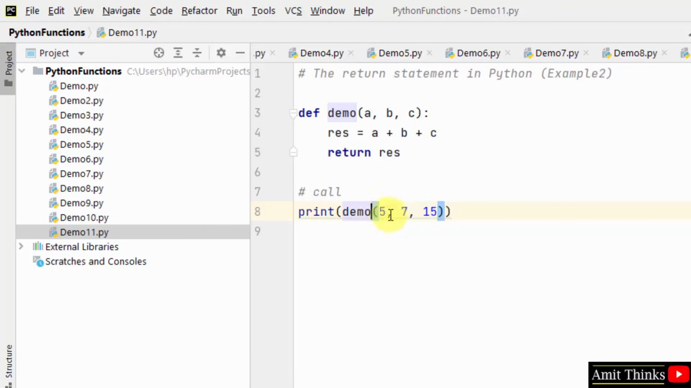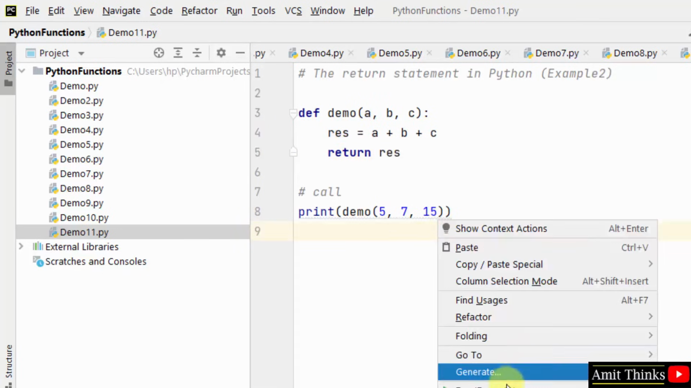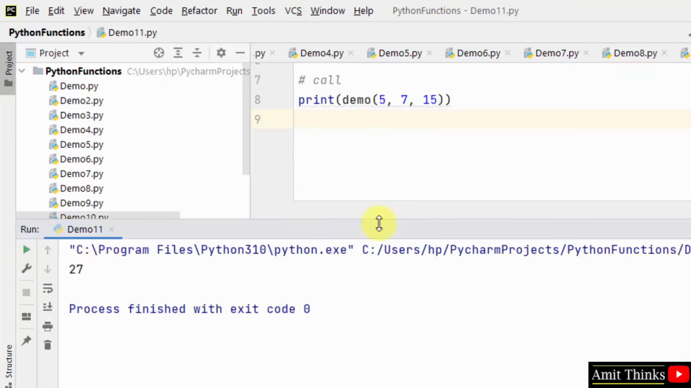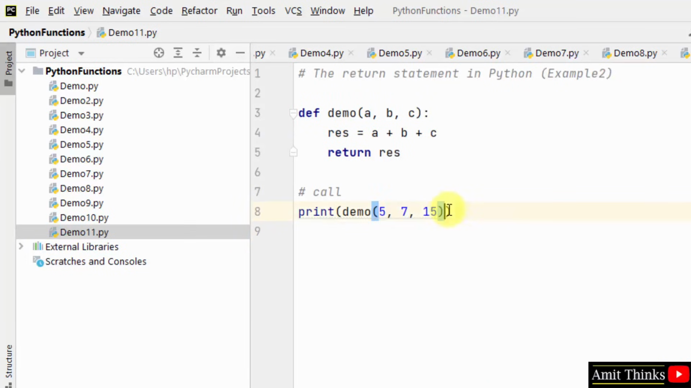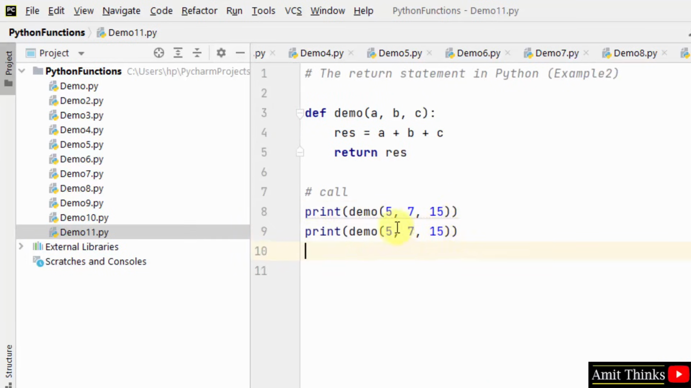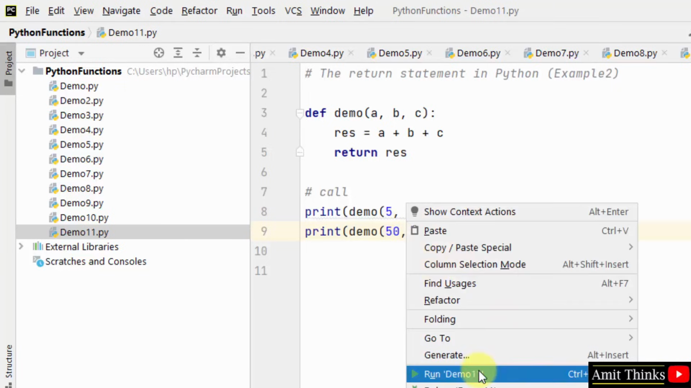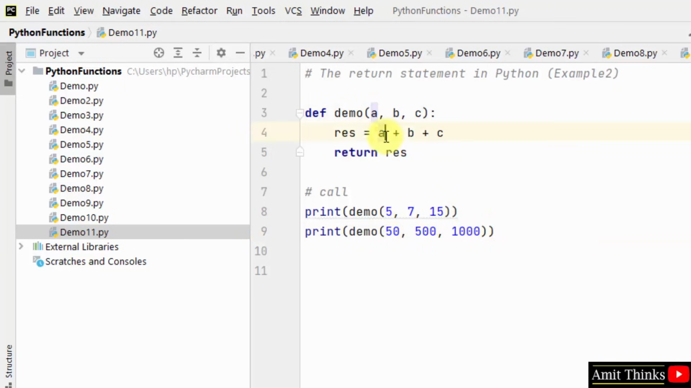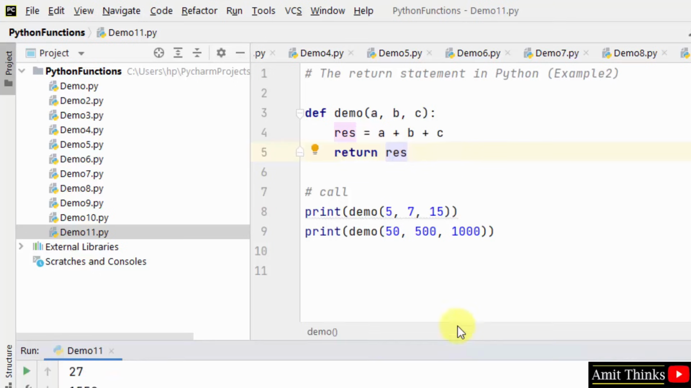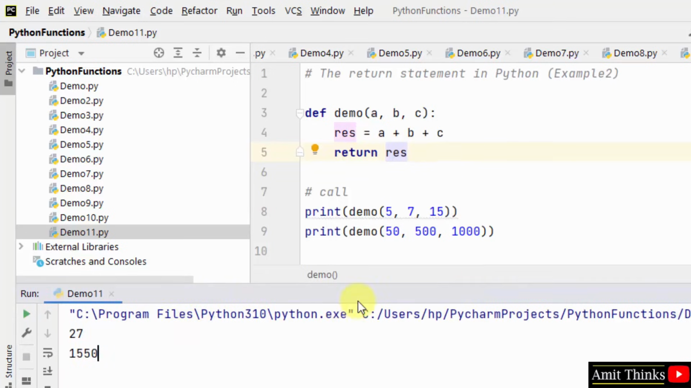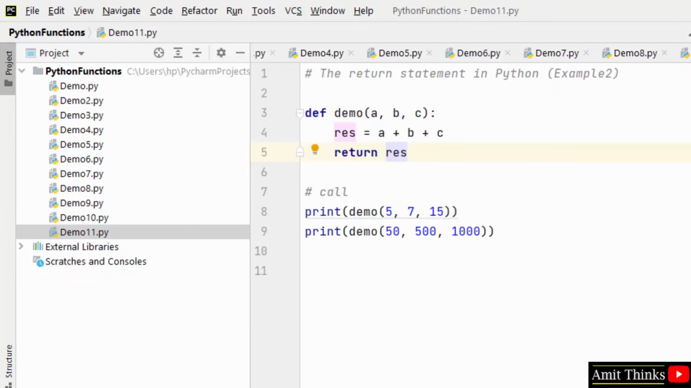Now when I run it, it will pass all these 3 values here and it will go to the res variable for the output, for the result, and the result will get printed using the return statement. I'll run it. Here you can see 27 is the output, 5 plus 7 plus 15. Now what about adding different values? 50, 500 and let's say 1000. I'll right click and run. What will be the output? 1550 will get returned here using the return statement. Okay, so this is how we can work around the return statement.